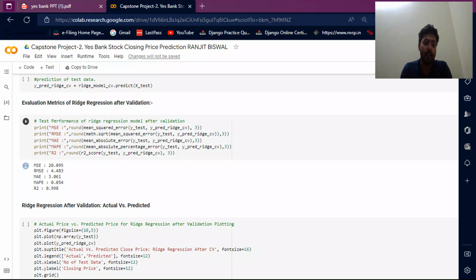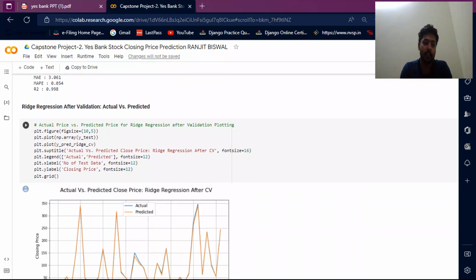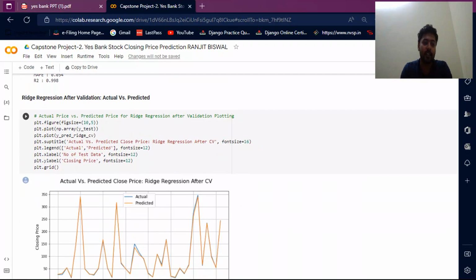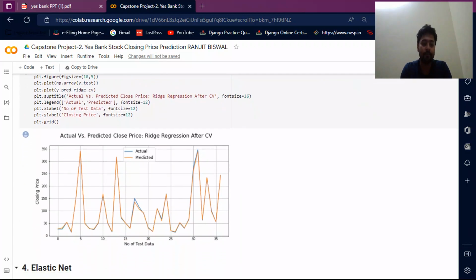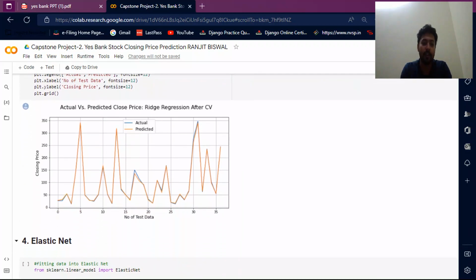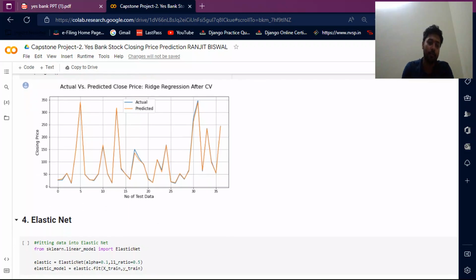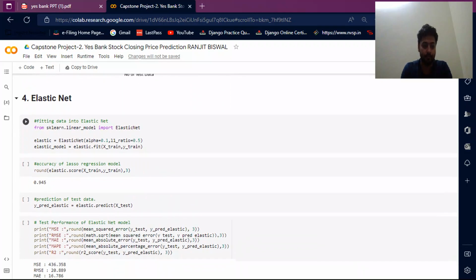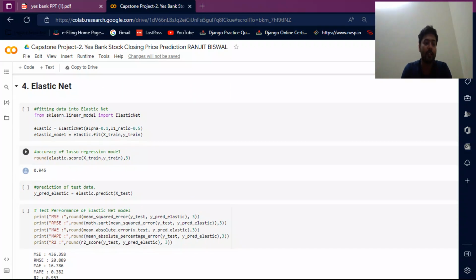The MSE value is very high, 20.095, and the R2 value is 0.998. Then I do ridge regression after validation, actual versus predicted. This is the actual and predicted close price for ridge regression after CV. These correlate with each other very well.